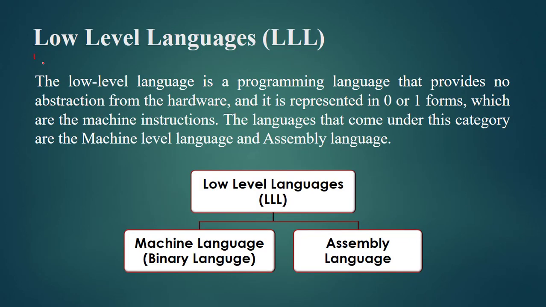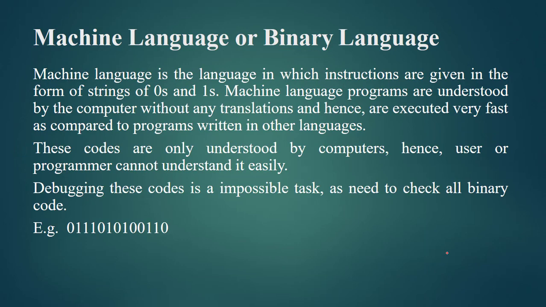Now our first term is low level language. The low level language is a programming language that provides no abstraction from the hardware, and it is represented in 0 or 1 form which our machines can directly understand. Fine. It means these low level languages are directly understood by our machines. The languages that come under this category are machine language and assembly language. Fine. It means our low level languages have two categories, that is machine language and assembly language. Then our first category is machine language or binary language.